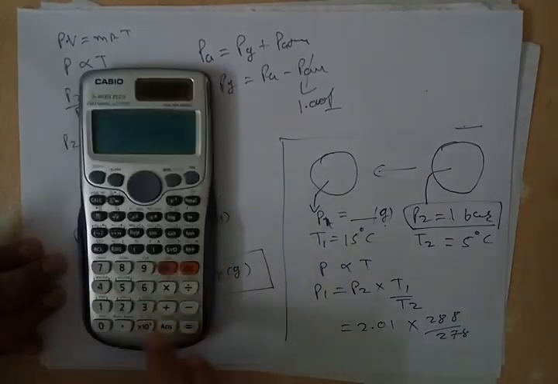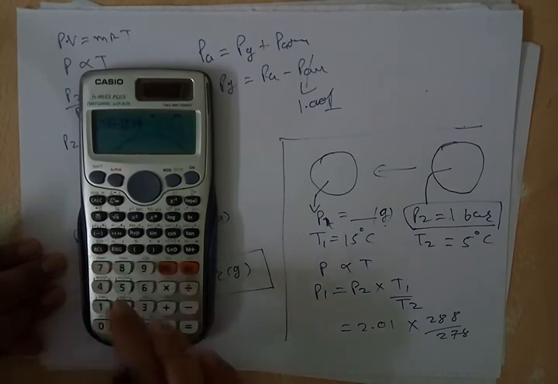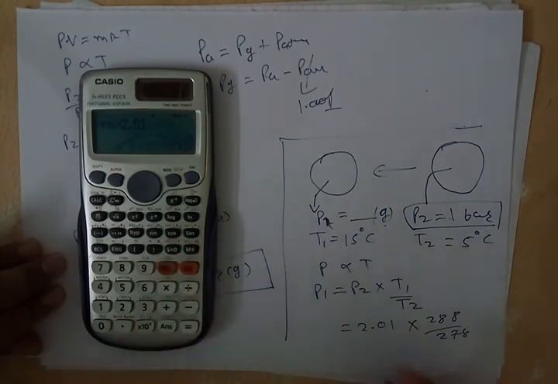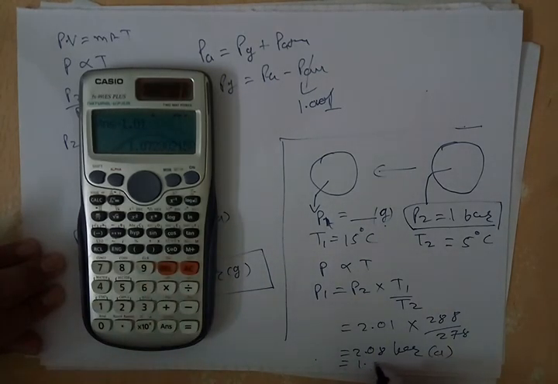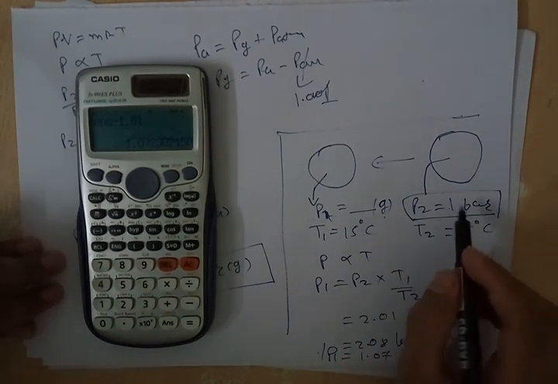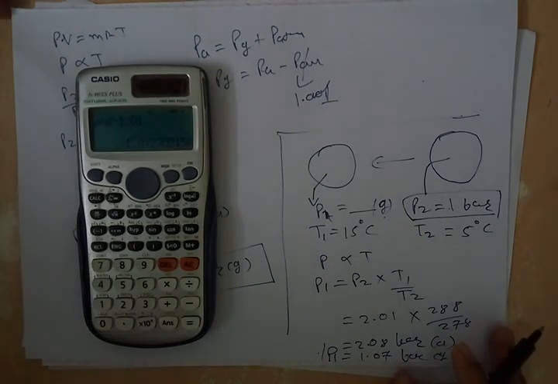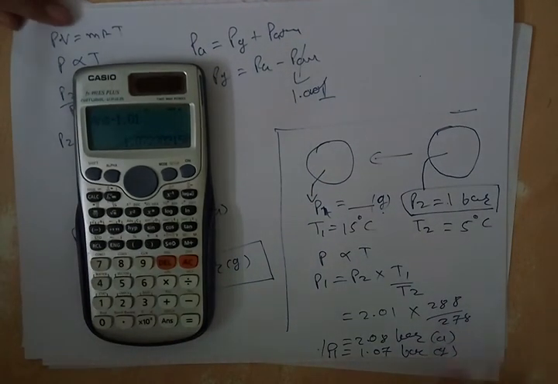So let me do the calculation: 288 by 278 times 2.01. It is 2.08 bar. This is absolute pressure. So gauge pressure will be, we have to subtract 1.01, so 1.07 bar. So we have to inflate our football up to 1.07 bar gauge pressure in order to have 1 bar gauge pressure on the day of the match. So this is our final answer.